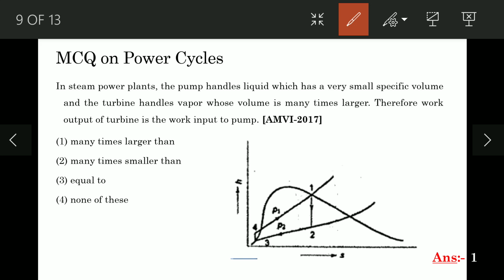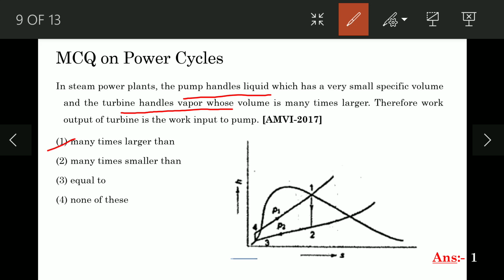Now, in this problem, you can read pump handles the liquid and turbine handles the vapor, and we know that vapor volume is very high as compared to the liquid volume. So then what is asked? Therefore, work output of the turbine is the work input to the pump.